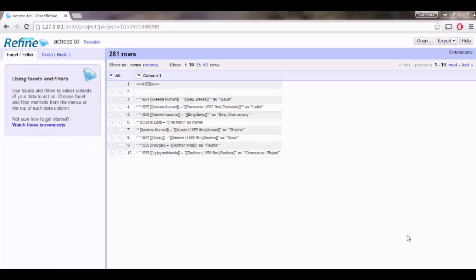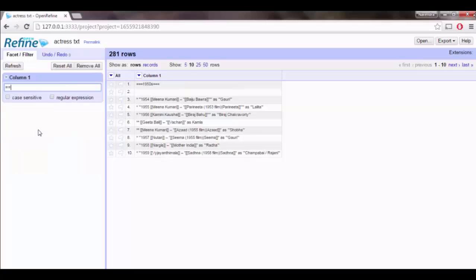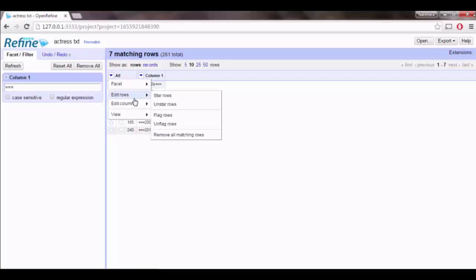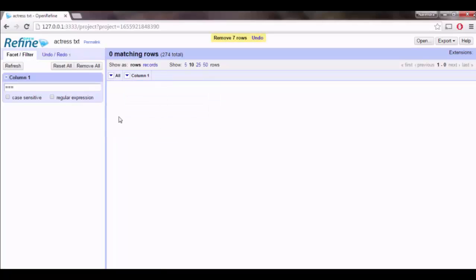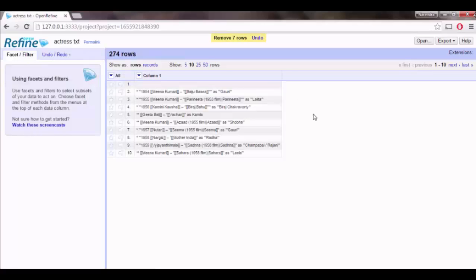Now we need to transform the entire data into table format. For that, Google Refine provides us some transformation operations. If you observe carefully, each year starts with 3 equal signs. By clicking on text filter, it will filter the data which matches the given criteria, and you can remove all these rows, and you can clear the filter to get the entire data back.